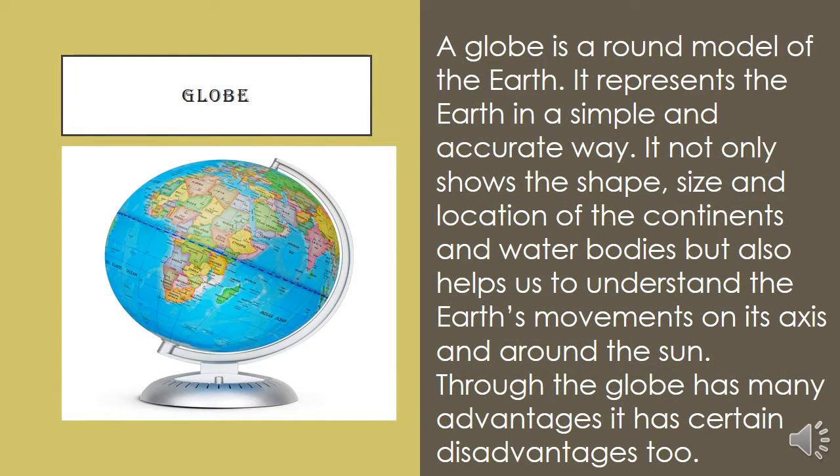Look at your PPT and see the image of globe. Now we will read about globe. A globe is a round model of the earth. It means globe हमारे अर्थ का एग्जैक्ट मॉडल है and it represents the earth in a simple and accurate way. It means ये हमारे अर्थ को represent करता है.